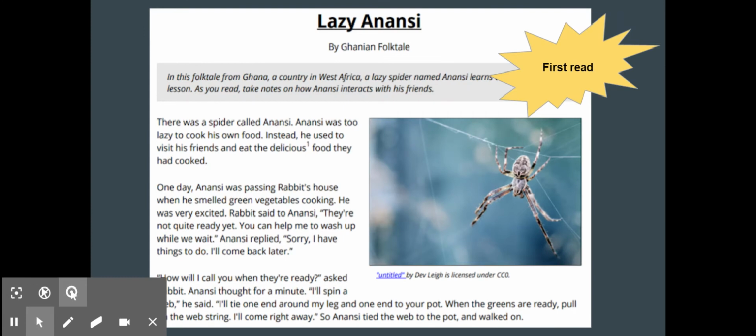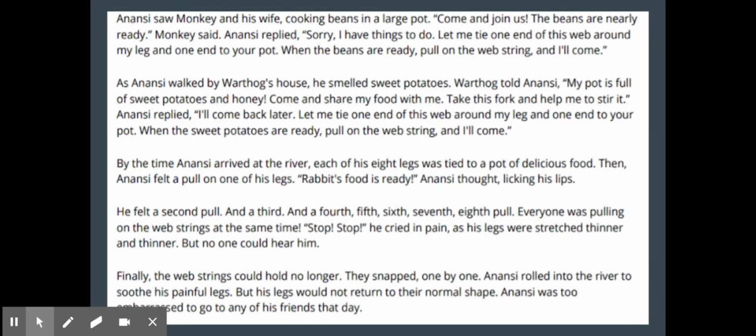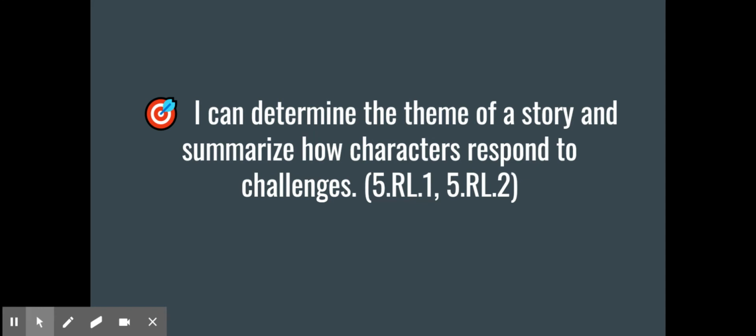All right, so again, we have already read this, but if you want to refresh your memory, if you need to read it again, go ahead and pause and read this or the linked text below this video. All right, so we should be all good, and we should have read or reviewed that folktale. And now we're going to go ahead and hit our learning target.